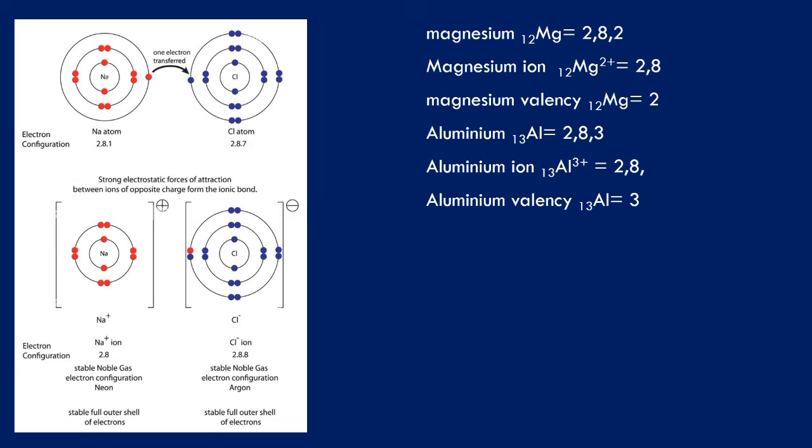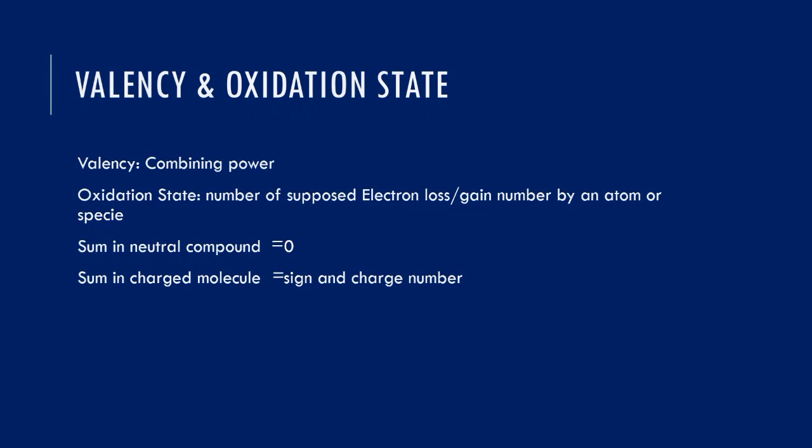So what do we mean by valency? This is the combining power of an atom or a species. It tells us how many electrons an atom needs to lose or gain to attain a stable octet of 8. But we can only get that from its valence electrons. Valence electrons are those electrons in the atom's valence shell. So oxidation state means the formal charge that is given to an atom in a compound. The sum of oxidation states in a neutral compound is always 0.